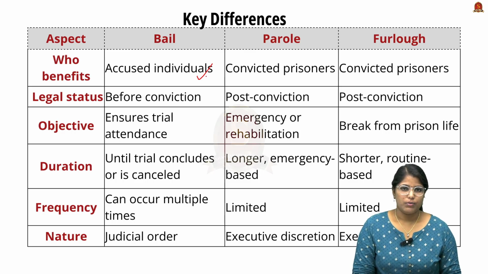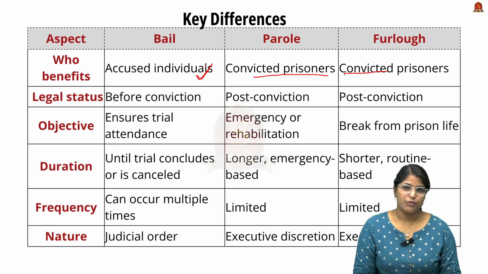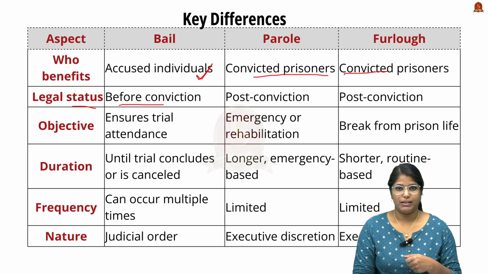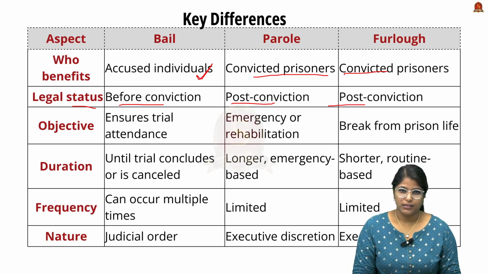So overall, when we talk about bail, it is provided to an accused individual but not a convict. But parole and furlough are provided for convicted persons. They should be in prison for a particular period of time. And talking about the legal status, bail is provided before conviction, but parole and furlough are provided to convicts, after the conviction.